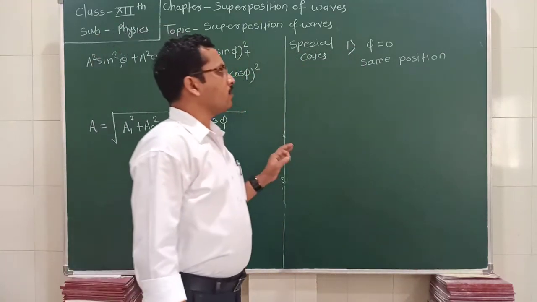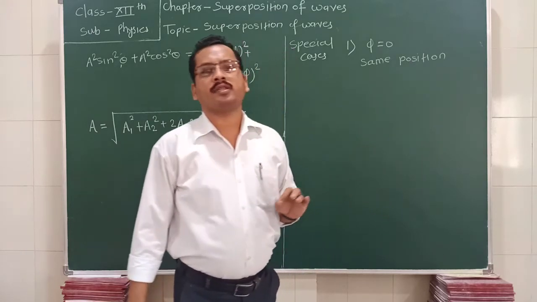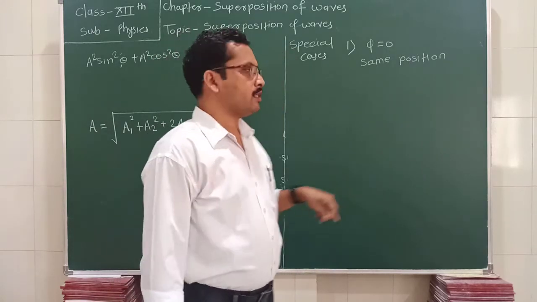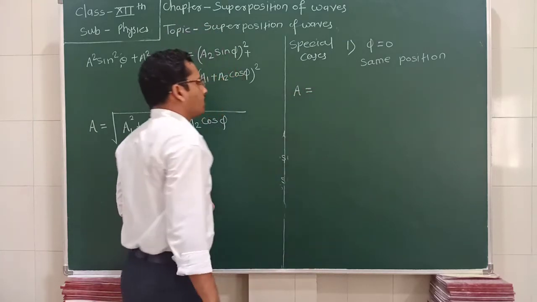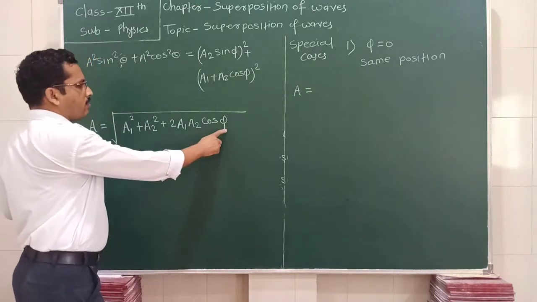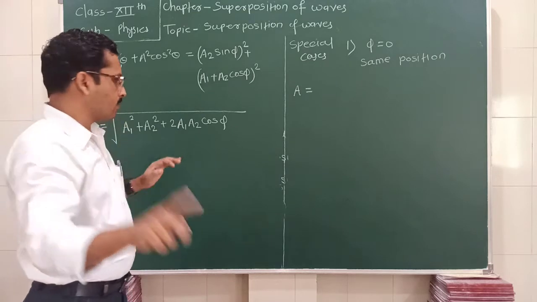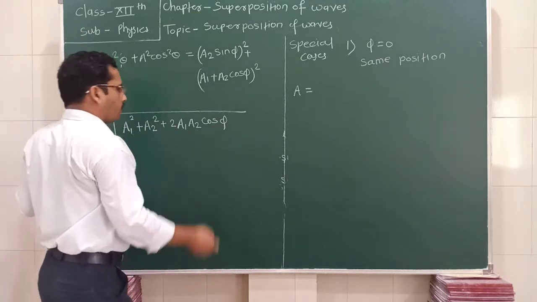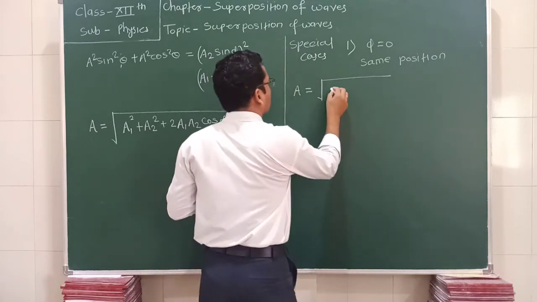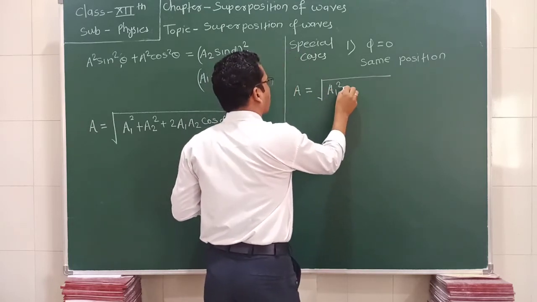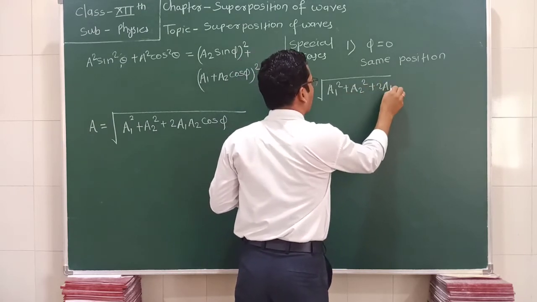So if phi is equal to 0, if they are starting from the same position, the phase difference between them is equal to 0. And what happens? The resultant amplitude, with cos 0 equal to 1, is the square root of a1 square plus a2 square plus twice a1 a2.